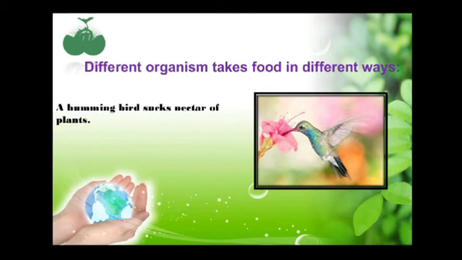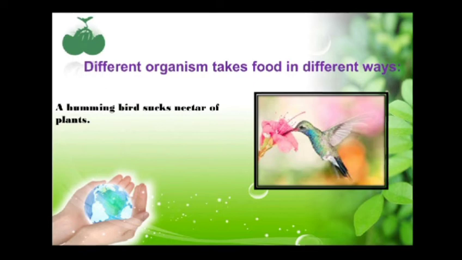Now talking about the first method, that was ingestion, the process of taking food from outside and getting it inside the body. Different organisms take food in different ways. We are having different methods of ingestion for different organisms.